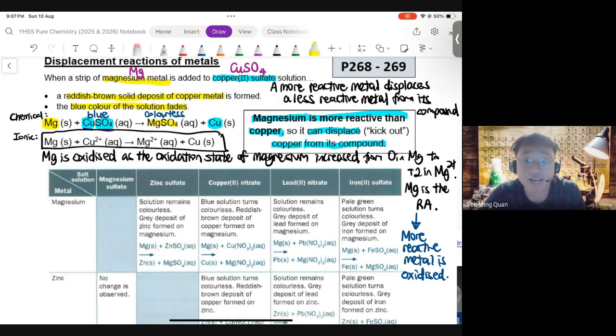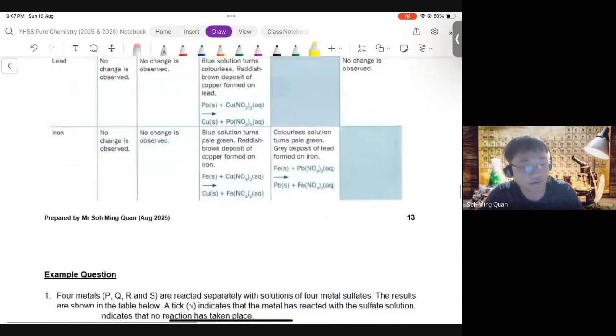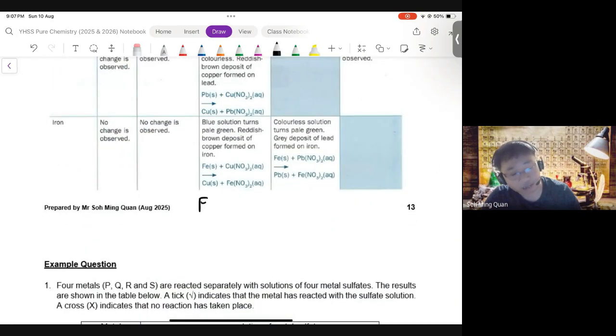Okay? Now, let's watch a short YouTube video. There's no sound for 1 minute to see what this displacement reaction looks like. Now, in this YouTube video, the scientist is actually using iron to displace copper. So, iron plus copper 2 sulfate. Now, is there a reaction? Think about it. Iron plus copper 2 sulfate. Is there a reaction?